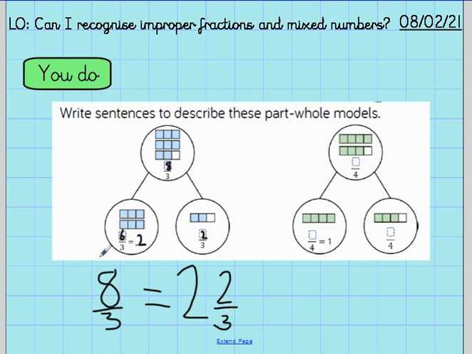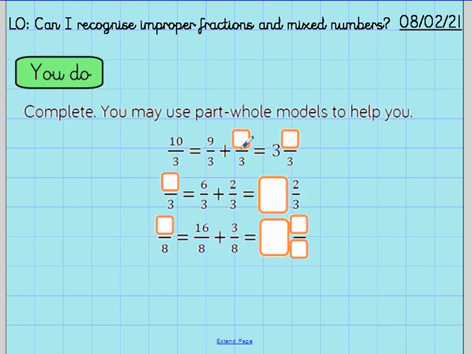It's a little bit like when we're doing division and we're finding the remainder. Some of these will make whole ones, and some of them won't quite be enough to make a whole, so we'll still have a fraction left. So I'd like you to have another go. Have a go at this one here. You can write a sentence about this one. Look at it. What is it broken into? How many have we got?